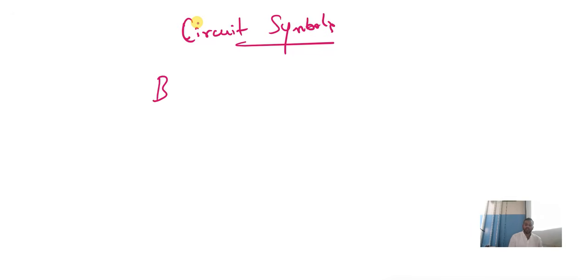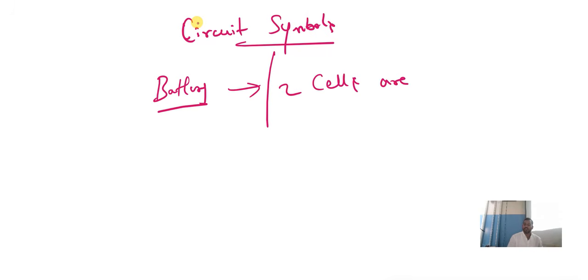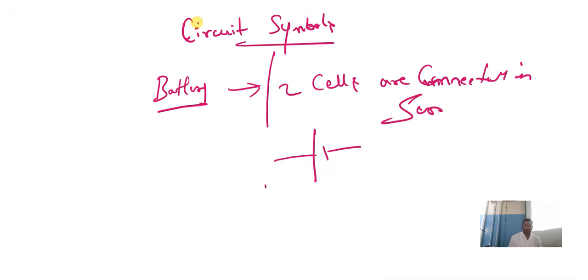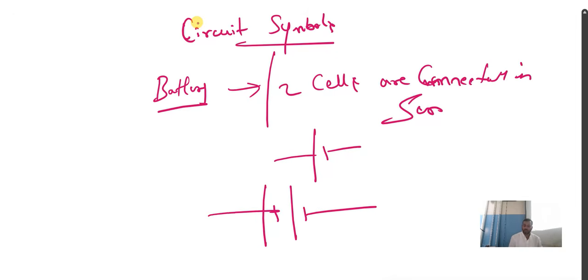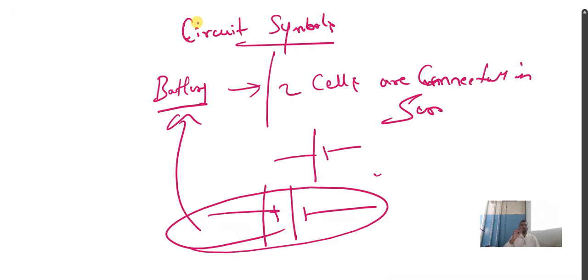And they will ask about the battery indirectly also: write the circuit symbol of a battery, or when two cells are connected in series. If you connect two cells together, we call it series. They won't say battery, they'll say combination of two cells in series, write the circuit symbol. It means battery only. Will you study? Yes, sir.